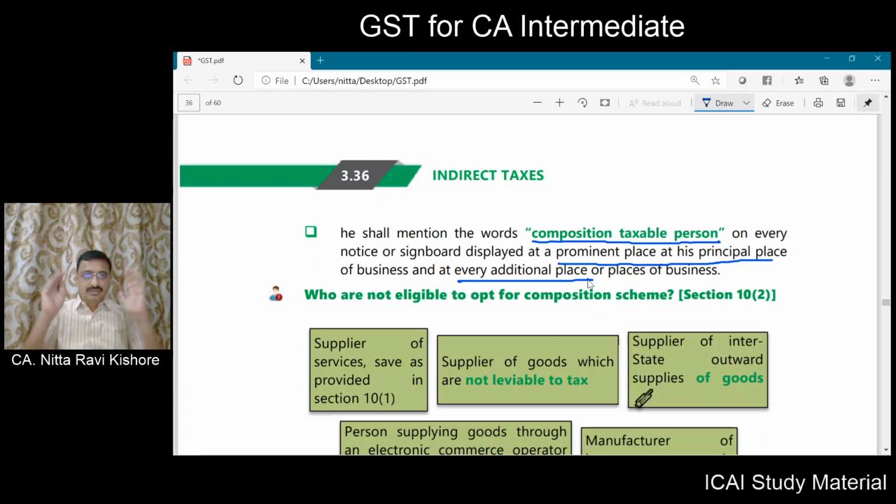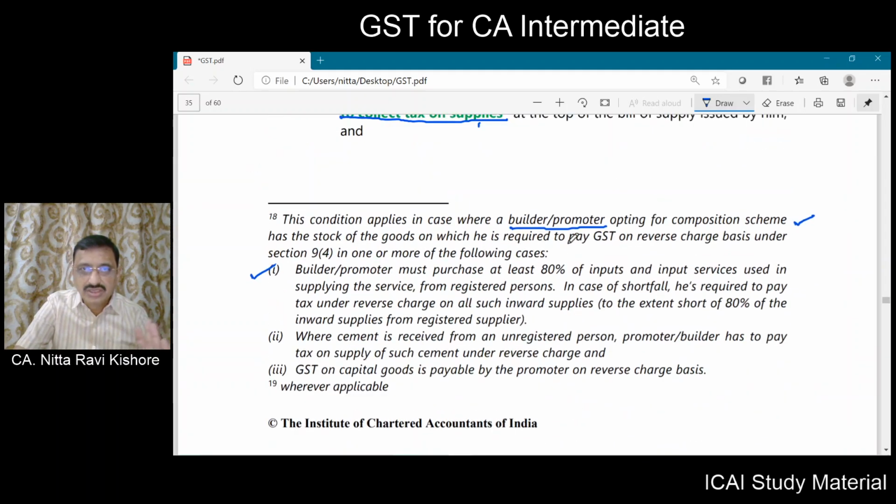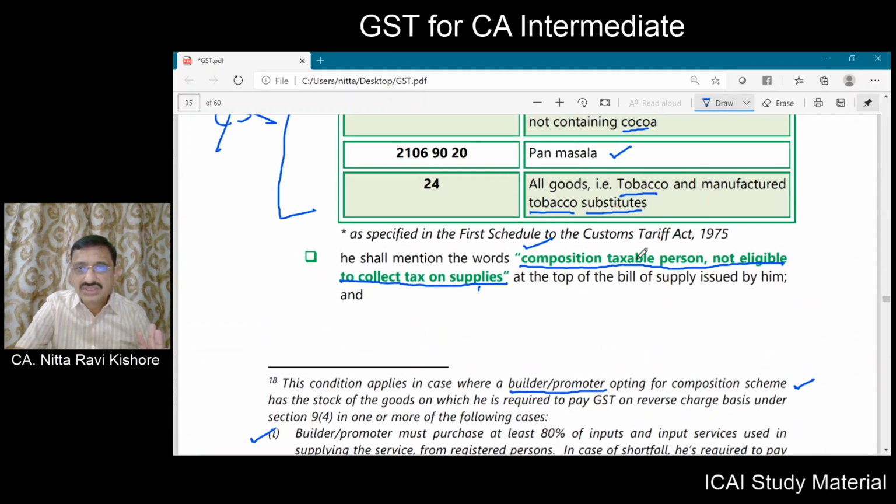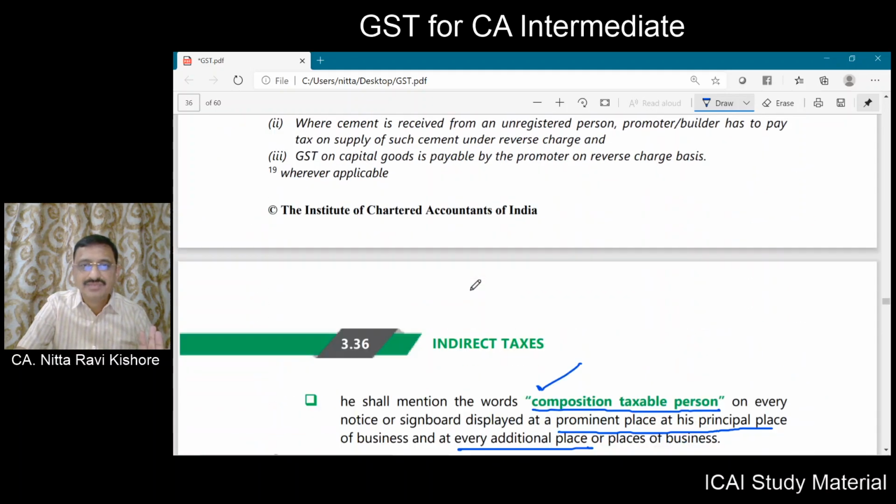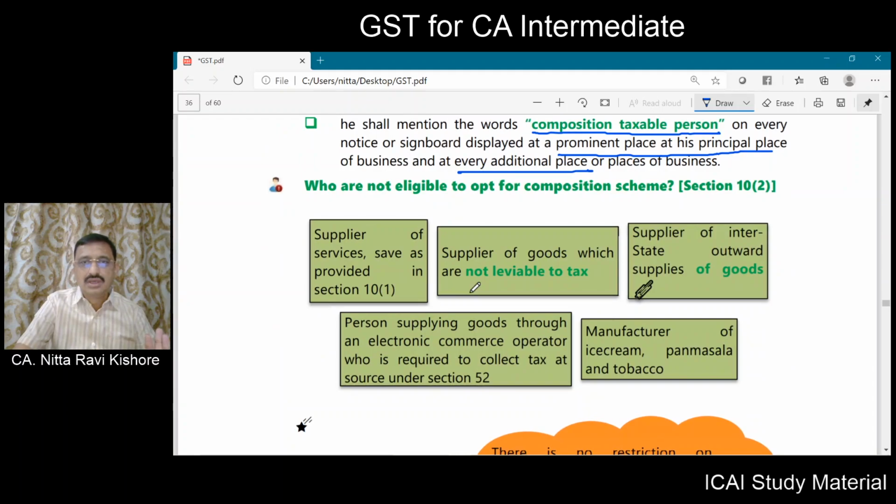On the name boards, these words have to be written. On the bill of supply, the words "composition taxable person, not eligible to collect tax on supplies" have to be displayed or written.